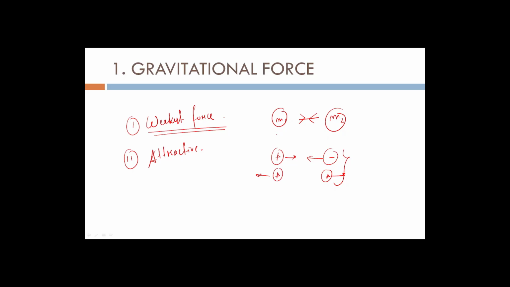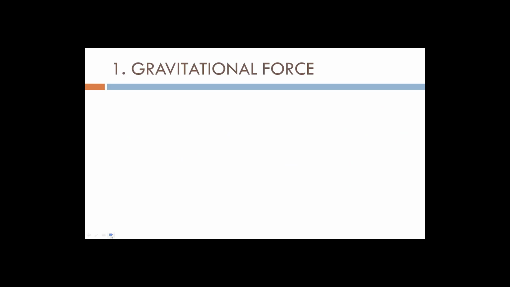If there are 2 masses, there will always be attraction between them, because mass can never be negative. Mass is always positive, so there will always be attraction between 2 masses, which is defined by gravity.